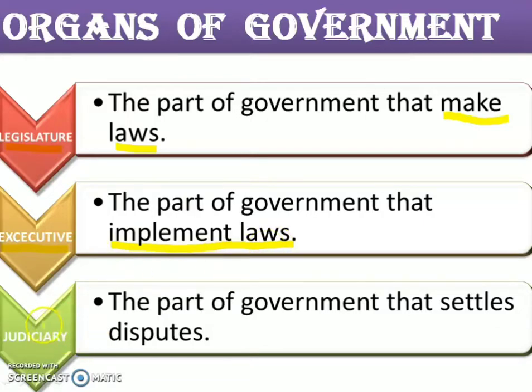Now the third one is the judiciary. Judiciary means that which is related to justice. This organ is there to settle all the disputes. Now children, you must be thinking, what do disputes mean? Disputes mean problems. If you are facing any discrimination or inequality, which we have learned in the previous chapters,